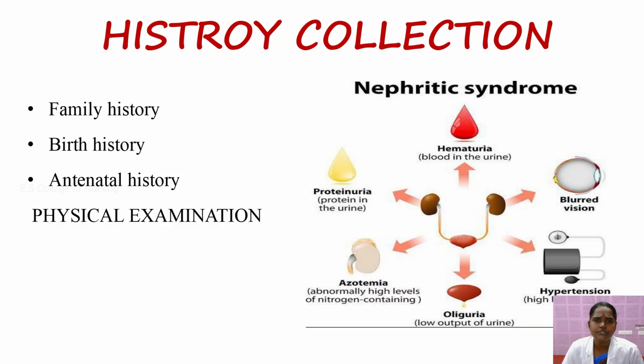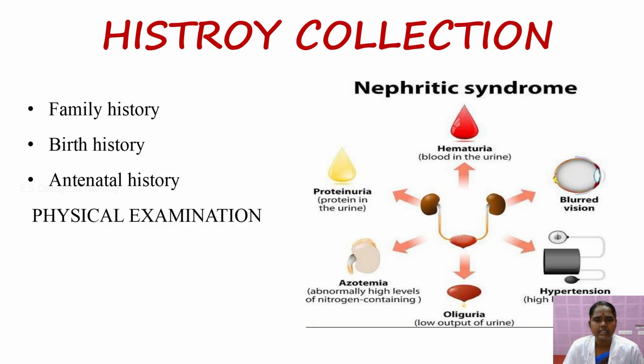How do you collect the history from babies with nephrotic syndrome? First, collect the family history: whether any family members were previously affected by nephrotic syndrome, and whether it is congenital, primary, or secondary. After that, the birth history: whether the baby had a normal birth or other conditions such as sepsis, growth retardation, or low birth weight, and any infection related to the birth.